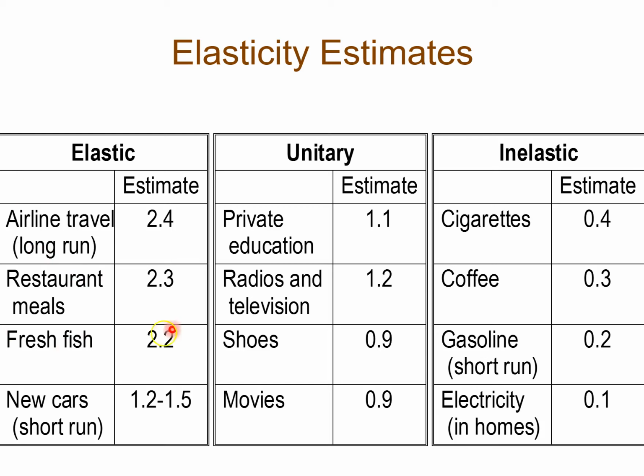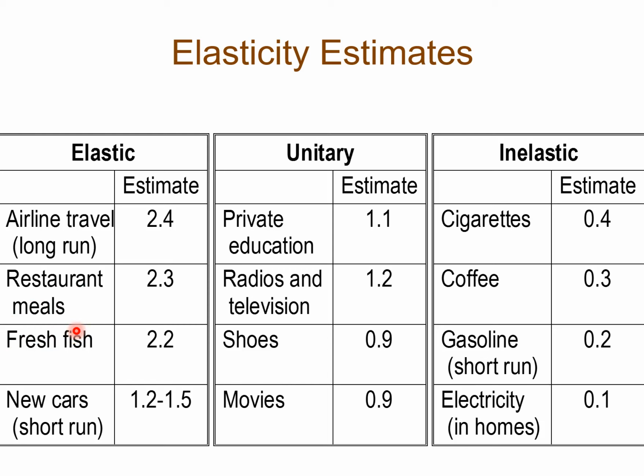What about restaurant meals? This is also considered to be price elastic. For every 1% change in price, restaurant meals drops or changes by 2.3%. This could be due to competition, especially in a place like San Francisco. But this also has to do with the relationship between necessities and luxuries. Restaurant meals are considered to be luxuries.